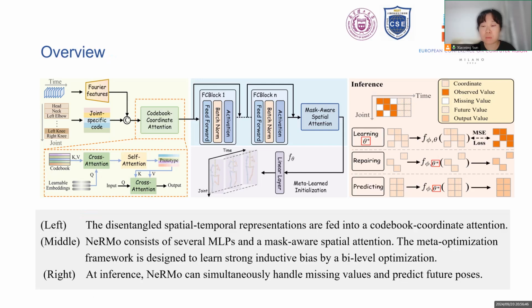The disentangled spatial temporal representations are fed into a codebook coordinate attention. The backbone consists of several MLPs and a mask-aware spatial attention. The meta-optimization framework is designed to learn strong inductive bias by a bi-level optimization. At inference, the proposed method can simultaneously handle missing values and predict future poses.